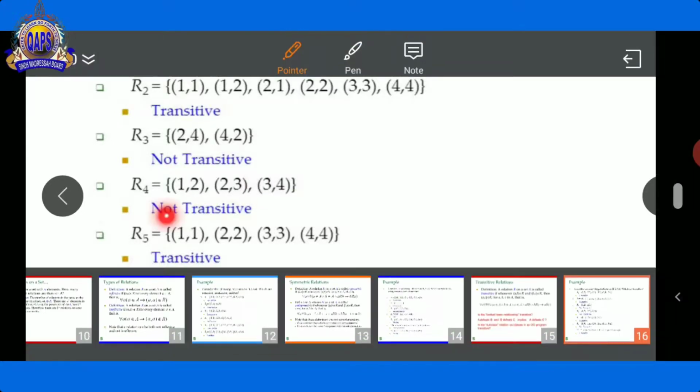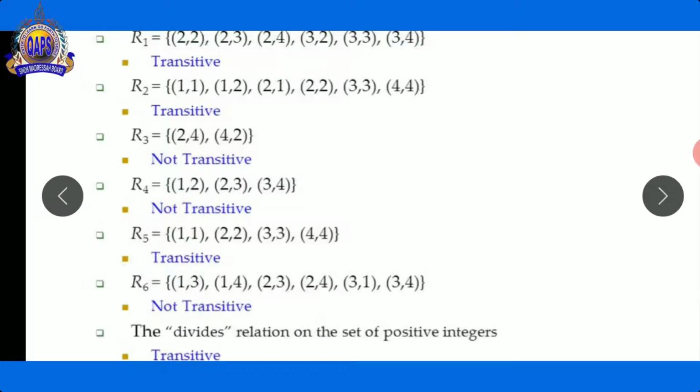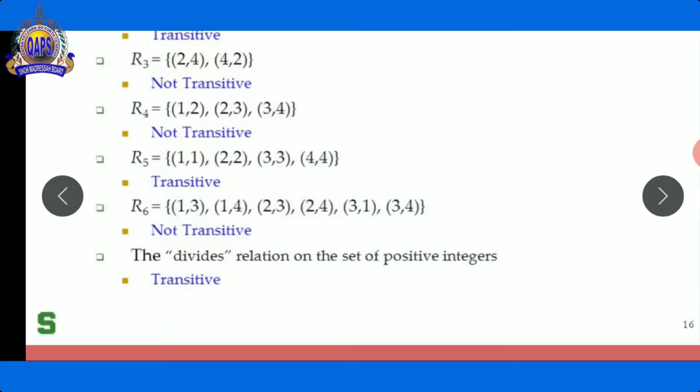So that's why we can say that this is not a transitive property. Now see here, 1, 1, 2, 2, 3, 3 and 4, 4. All ordered pairs are the same. So we can say that this one is a transitive property, because there are 2 numbers which are the same again in this relationship.